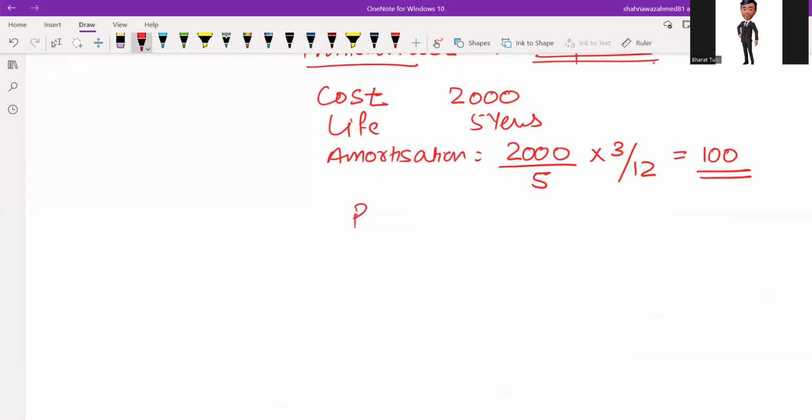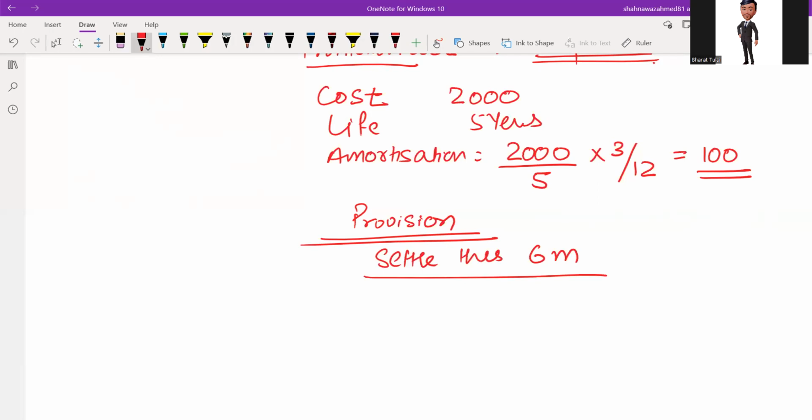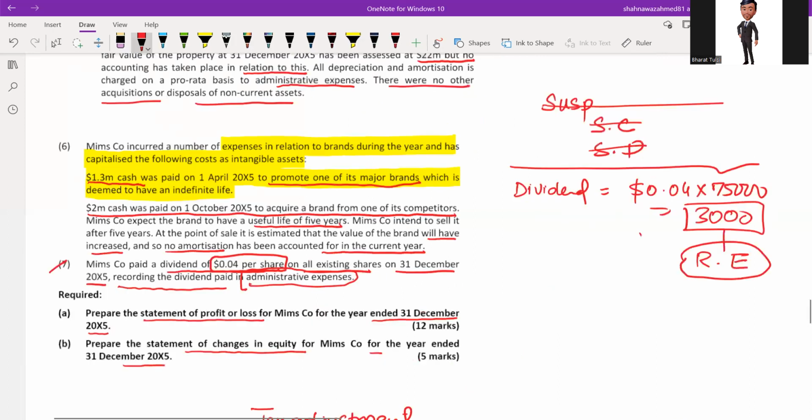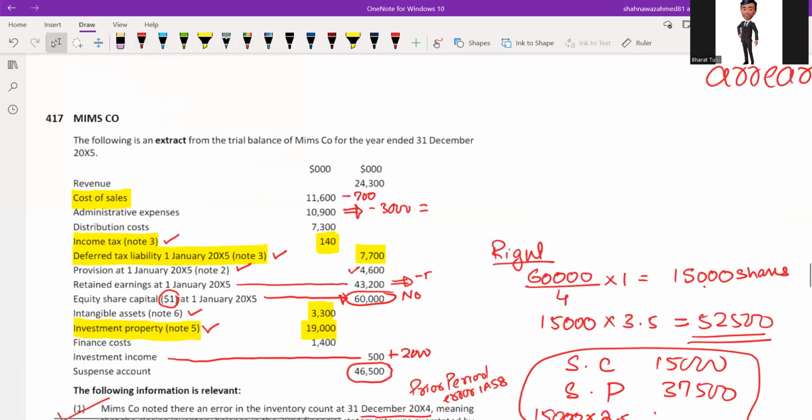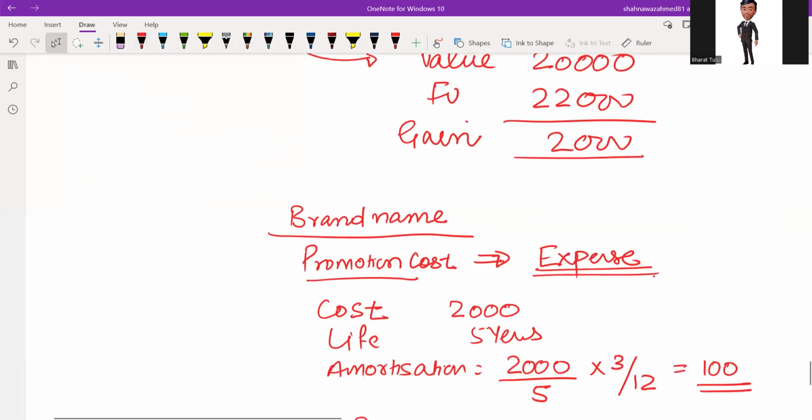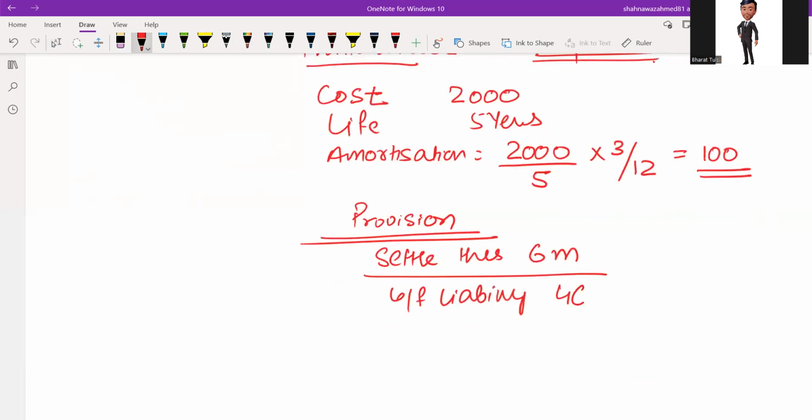So, what is the correct treatment? We settle this by 6 million. Brought forward liability was given in the trial balance, and that was 4,600, and this is 6,000.